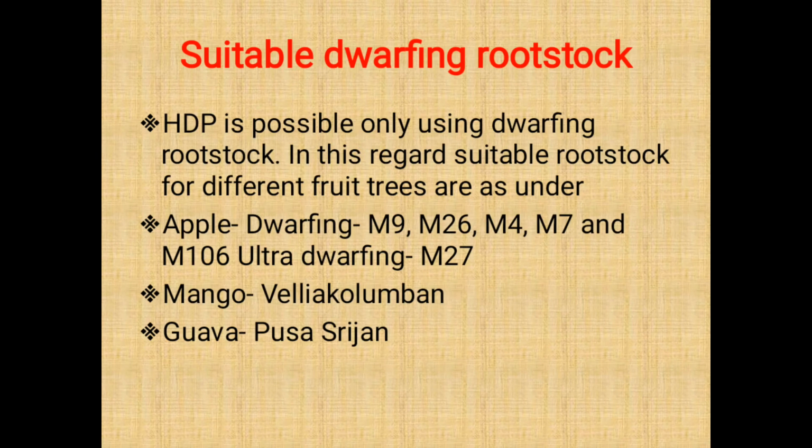Then suitable dwarfing rootstock for high density planting. For example, apple. In apple, the dwarfing rootstocks are M9, M26, M4, M7, and the ultra dwarfing rootstock M27. M20 is a cross between two rootstocks. Second, mango. In mango, Vellaikolumban is the most popularly used rootstock. Then third, guava, Pusa Srijan.